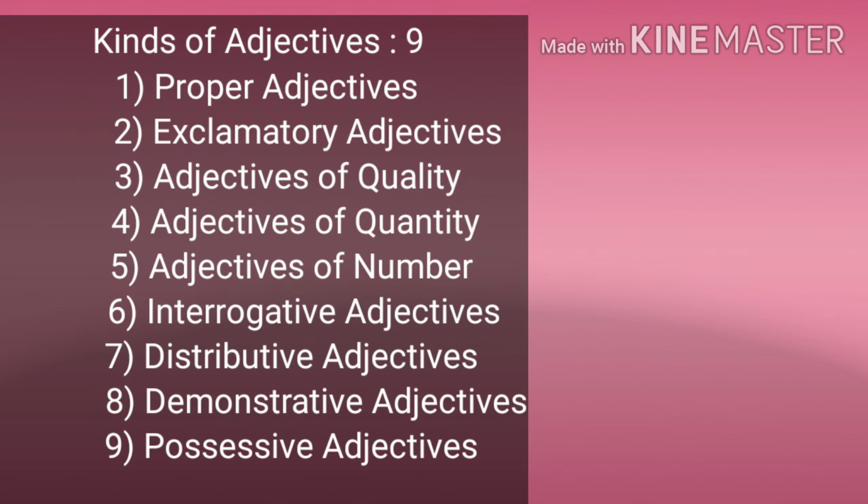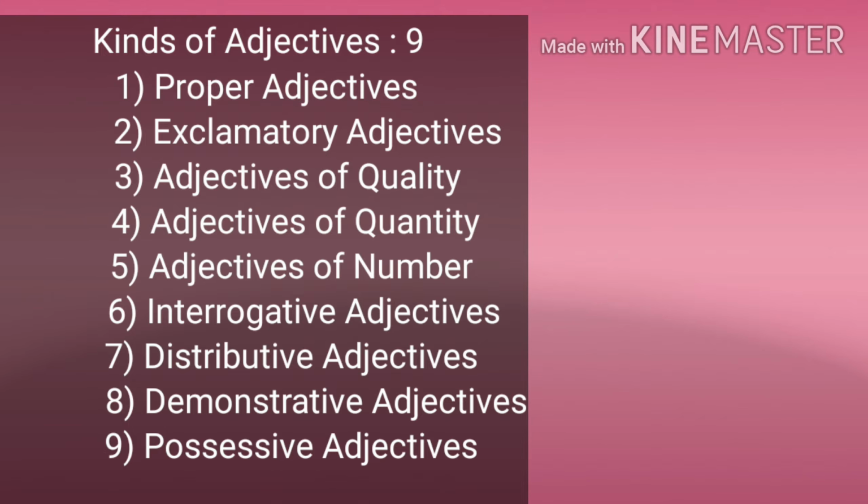Similarly, exclamatory adjectives. To make an exclamation, I say, "What a beautiful thing it is." In the expression "What a beautiful thing it is," what is an exclamatory adjective. Like that, we find some more adjectives: adjectives of quality, adjectives of quantity, adjectives of number, interrogative adjectives, distributive adjectives, demonstrative adjectives, possessive adjectives.